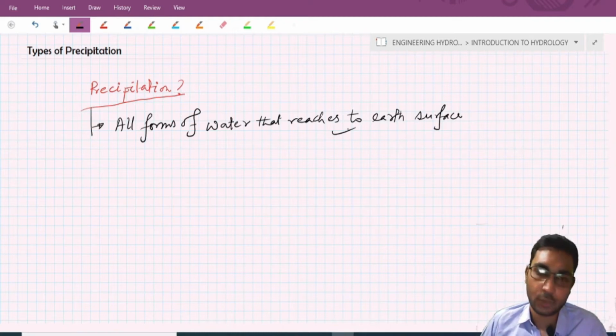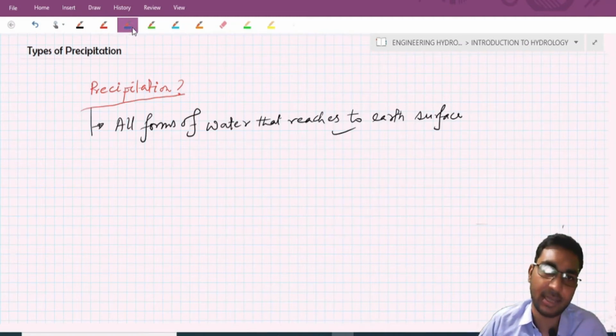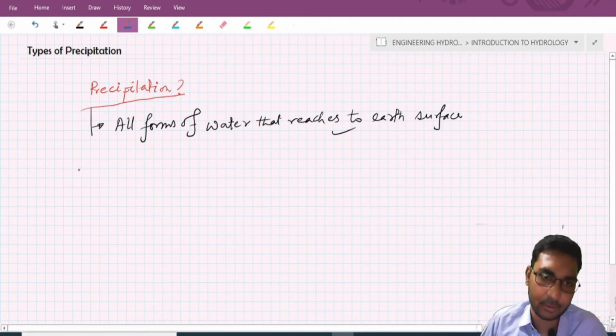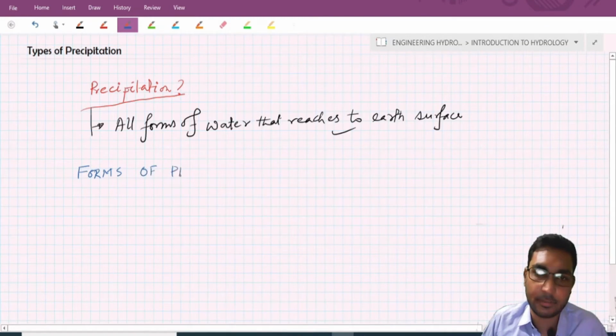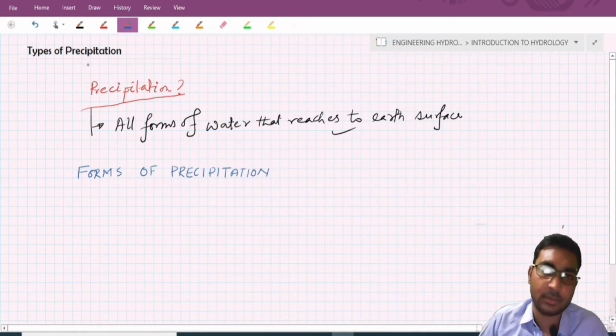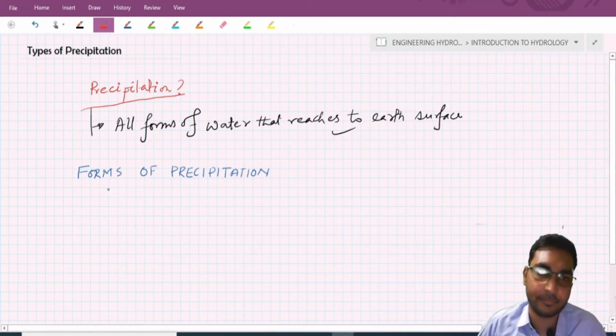Okay, so the first form of precipitation is obviously our rain, right? The forms of precipitation. The first form is rain.